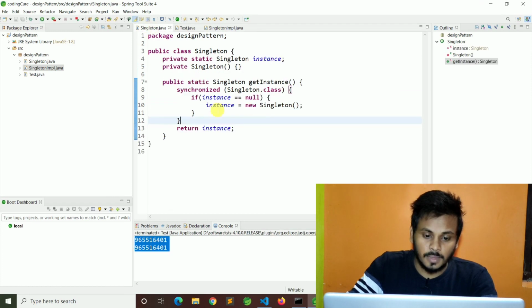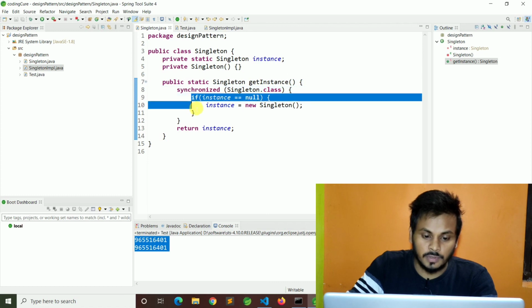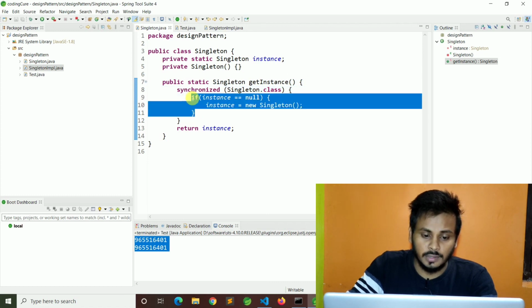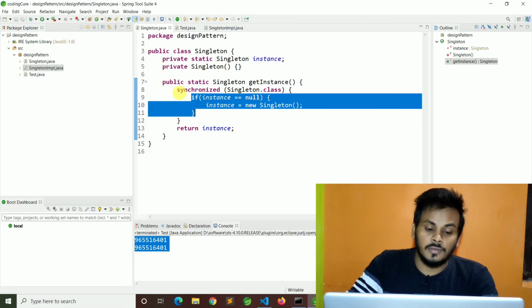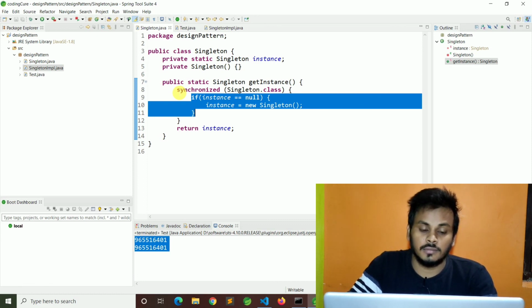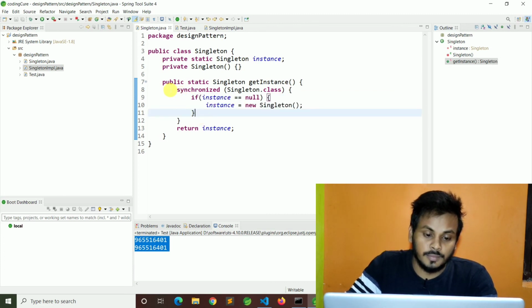With block level synchronization, only this piece of code is locked, so the time is very less. Before it was taking more time, and now it's taking less time.